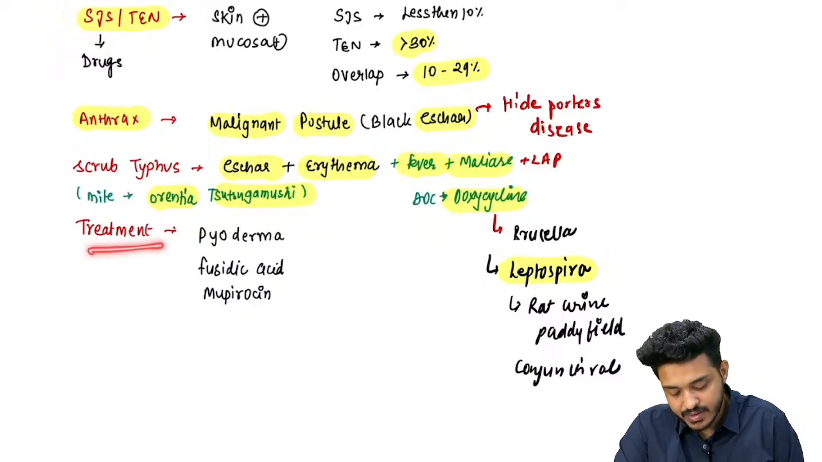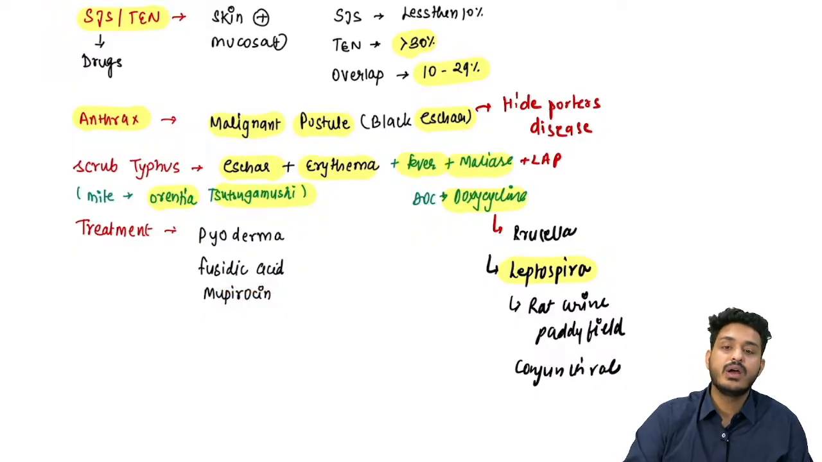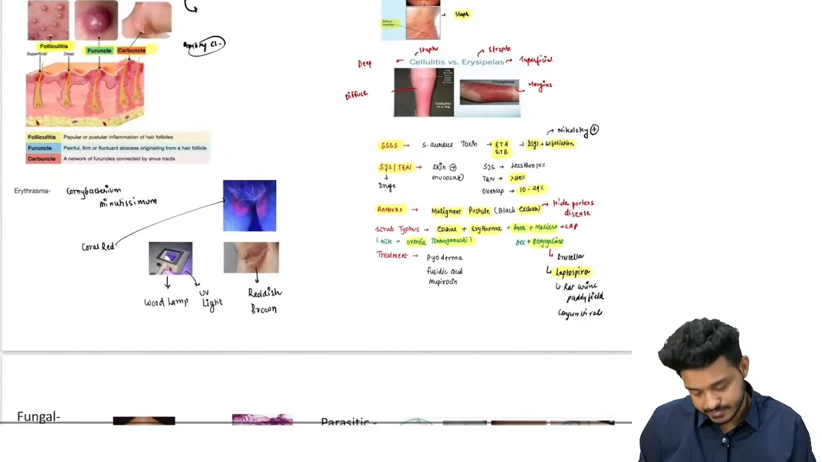What is the treatment for pyoderma? Basically for pus-like infection, you can use what? Fusidic acid, you can use mupirocin, or you can give oral antibiotics like amoxiclav, right?